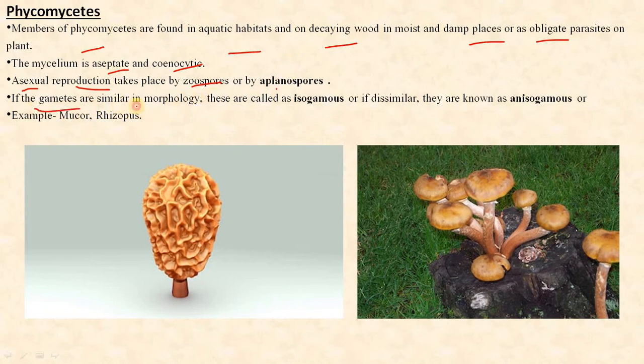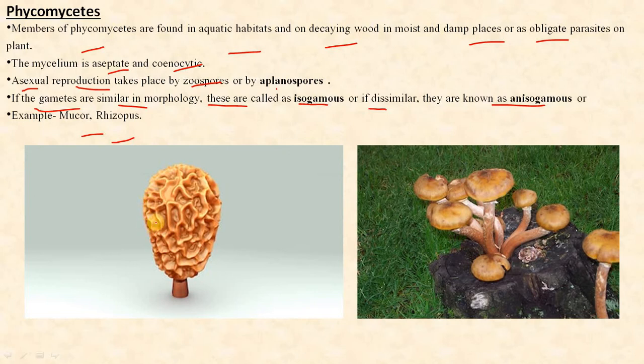If the gametes are similar in morphology, these are called isogamous, or if dissimilar, they are called anisogamous. The examples are Mucor and Rhizopus. They reproduce sexually, like the green algae, and there are approximately 1050 species. Some are parasites of soil protozoans.